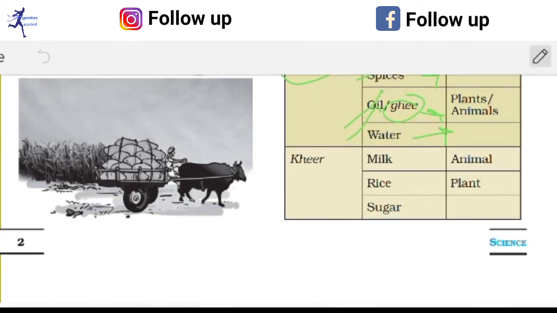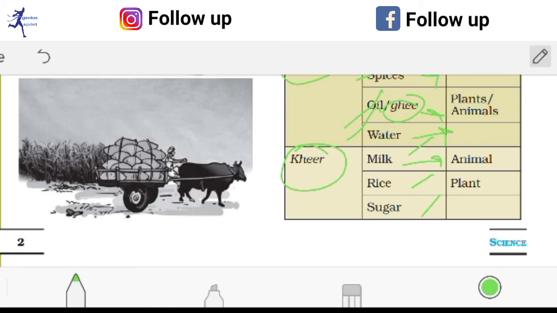You can write these sources of it, because teachers will ask questions from each and every point, so you should learn all these things. For making kheer, what ingredients are necessary? It's milk and rice and sugar, etc. So milk comes from animals, all of you know it. Rice comes from plants, and sugar also comes from plants. So these things are important, you should keep them in mind.